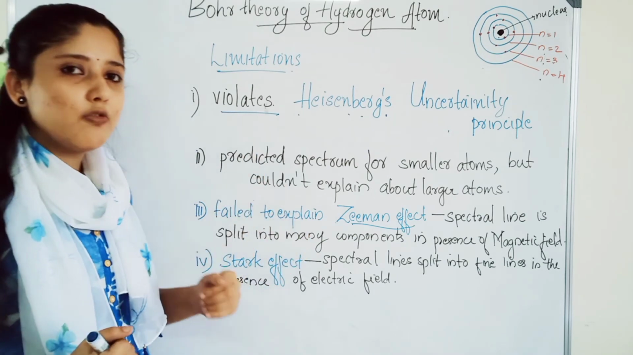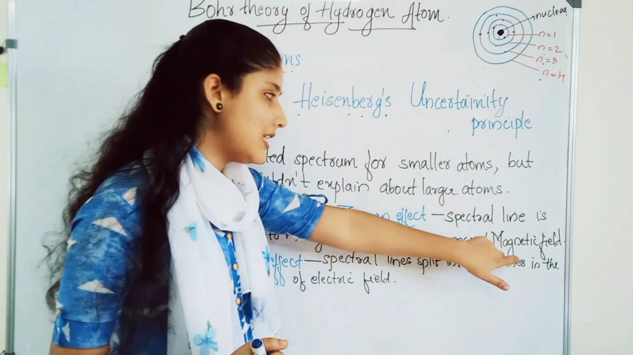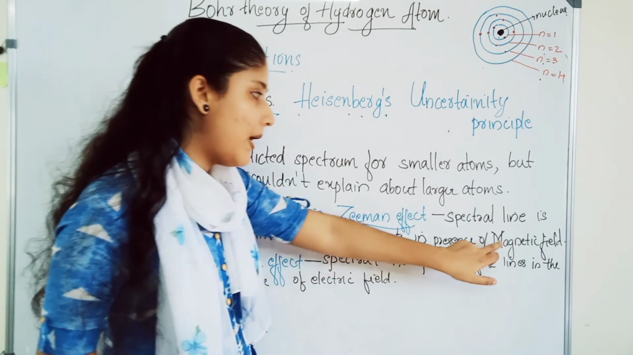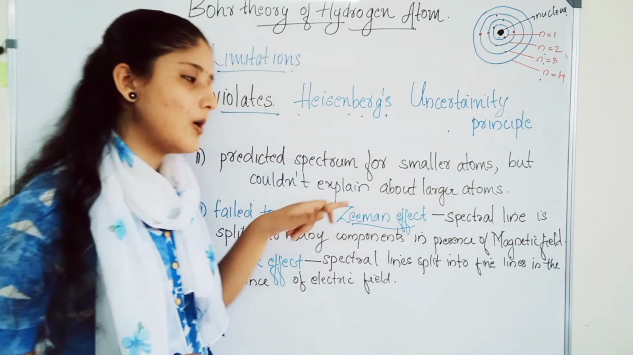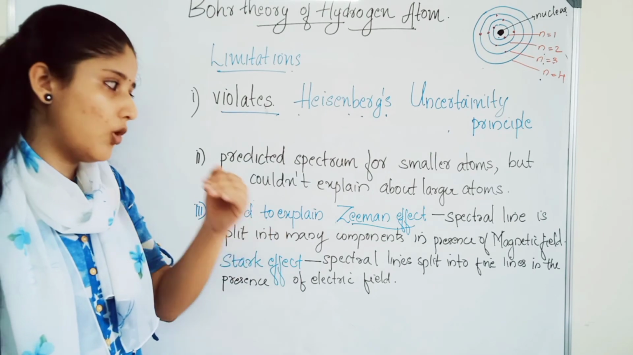The splitting of components of the spectral lines in the presence of magnetic field. Okay, spectral lines will be split in the presence of magnetic field. That phenomenon is called Zeeman effect. This effect could not be explained by Bohr model.